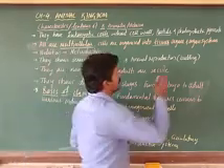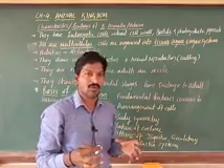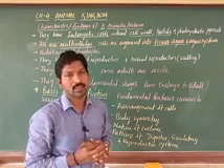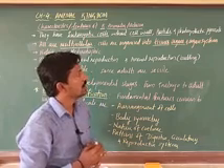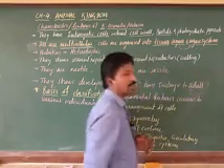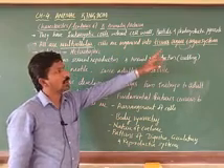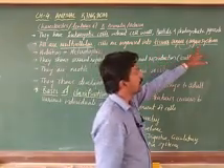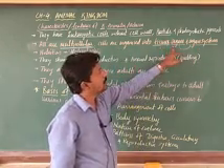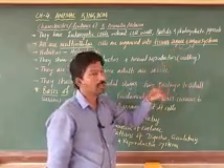Next, the organs. The different tissues are combined to form an organ, which also performs a function. And next, organ system: different organs are combined to form an organ system. In this way, the cells are arranged into tissue, organ or organ system. In higher animals, we can see the organ system. In lower animals, like sponges, no organs. Even in earthworm, we can see organs and even organ systems.